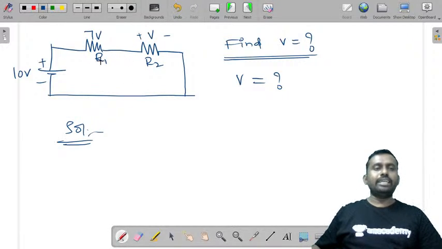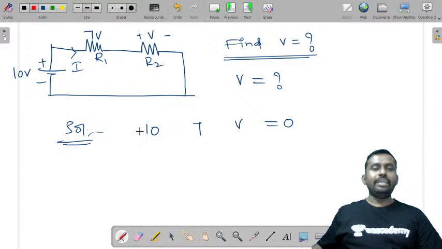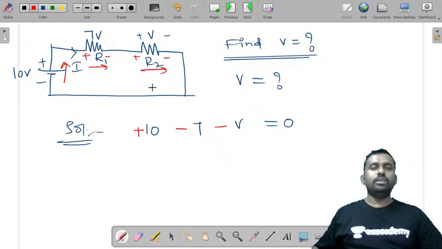Some students will ask, sir, R1, R2 values are not given, how to find V? You need not know the values of R1, R2 in this particular circuit. What is the sum of the voltages? One is 10, the other voltage is 7, and the other is V, equal to 0. Simply, 10 is a voltage rise, minus 7 is a voltage drop, minus V, because these are voltage drops. That is the reason we represent these as voltage rise and these as voltage drops. Voltage rise is from minus to plus, where the current is leaving the plus terminal. Voltage drop is from plus to minus, where the current is leaving the negative terminal. So this is equal to 0.